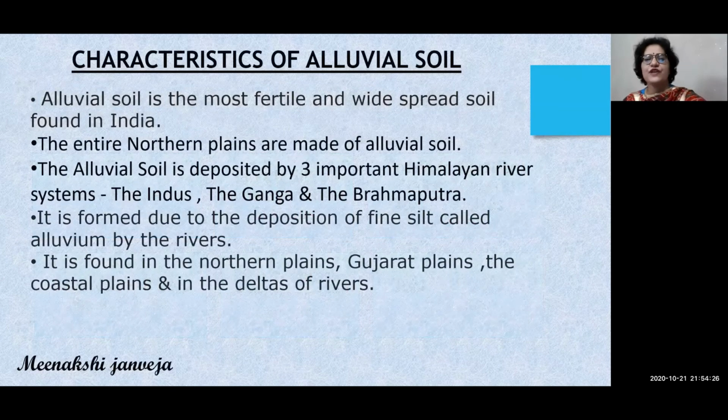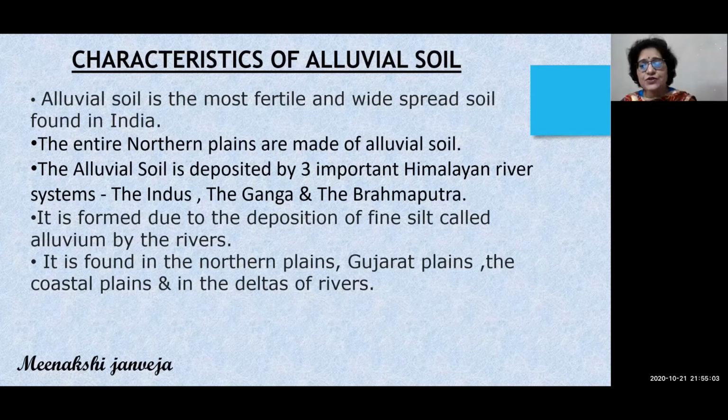Characteristics of alluvial soil: it is the most fertile and widespread soil found in India. The entire northern plains are made of alluvial soil. It is deposited by 3 Himalayan river systems. Which rivers are those? The Indus, the Ganga, and Brahmaputra. It is formed due to the deposition of fine silt called alluvium by these rivers. It is found in northern plains, Gujarat plains, coastal plains, and in the deltas of the rivers.